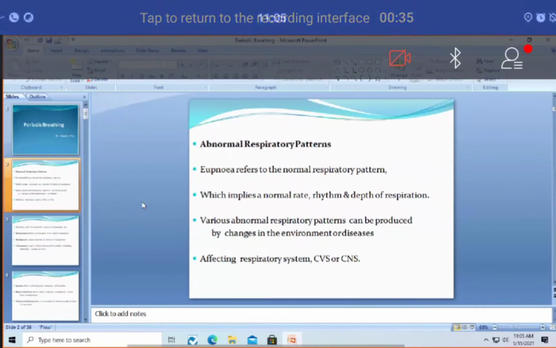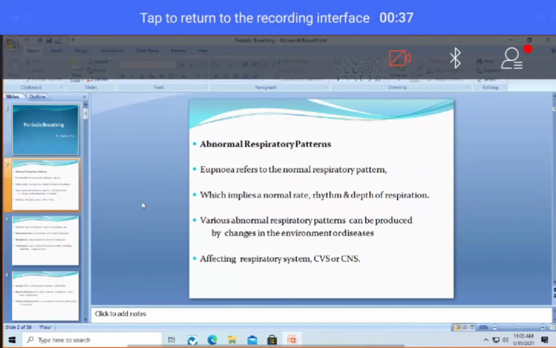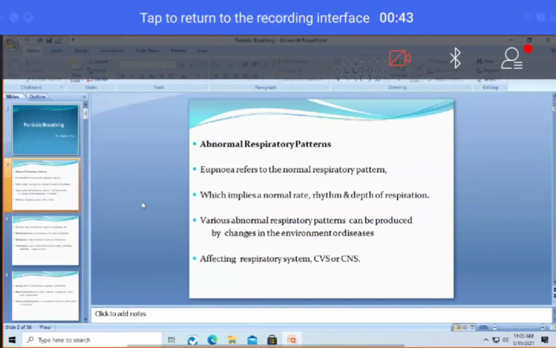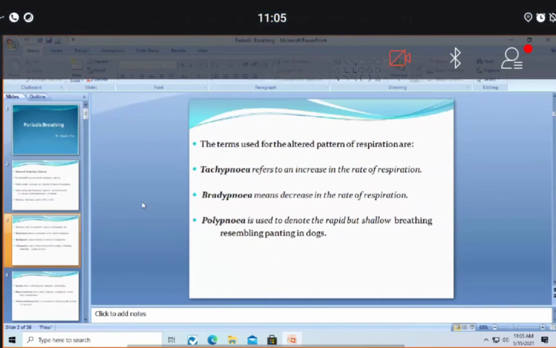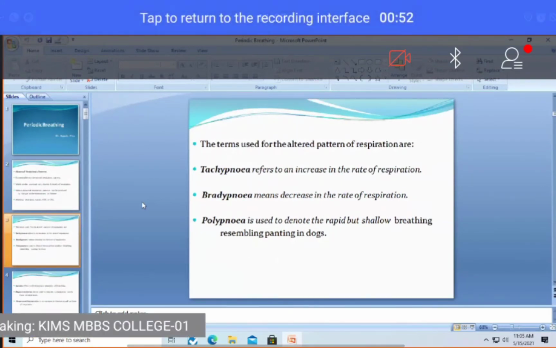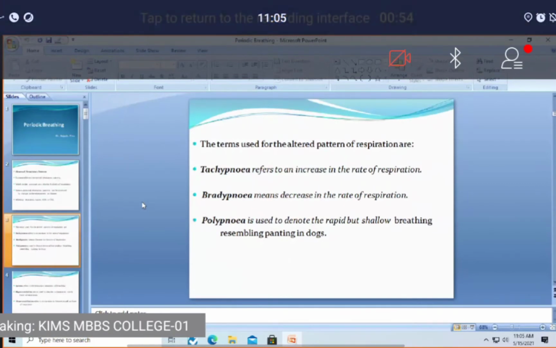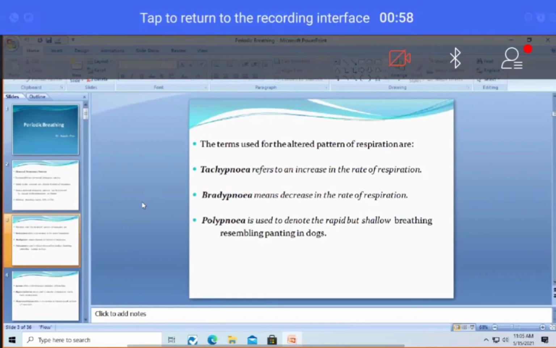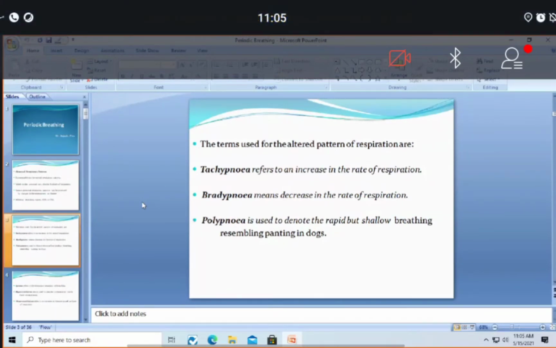So these are the common characteristics of the normal respiratory pattern, and there are certain things which have an impact on this, like the CNS, CVS, and respiratory centers, which can bring about certain changes in this normal pattern of respiration. Here we'll discuss tachypnea. What is tachypnea? Tachypnea is nothing but increased rate of respiration, similar to tachycardia, which is nothing but increase in pulse rate or heart rate.